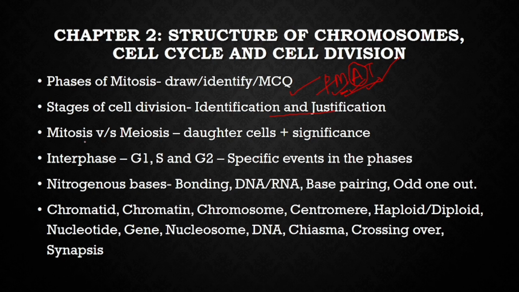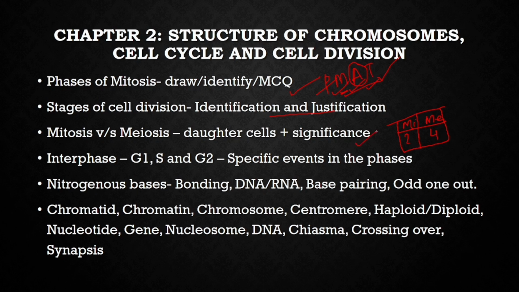The difference between mitosis and meiosis can be asked. Remember, whenever a difference is asked in the examination, you need to write the answer in T-table format. Okay, it becomes easy for the examiner to check your answers. Now, this is mitosis and this is meiosis. For mitosis, the number of daughter cells formed is two, and they are diploid daughter cells. For meiosis, there are four daughter cells and they are haploid daughter cells.